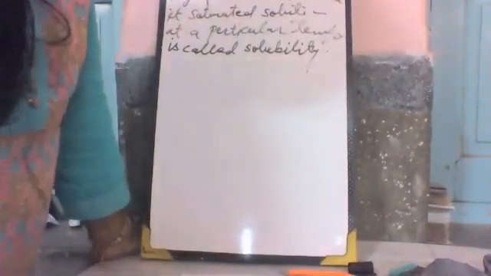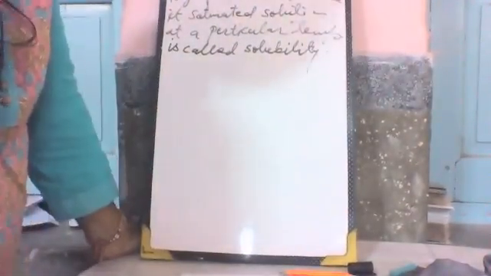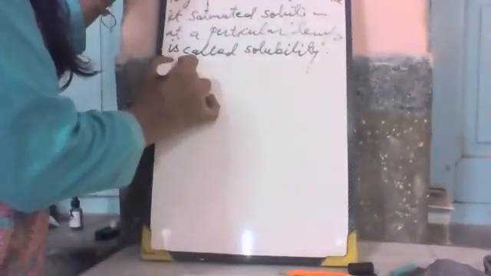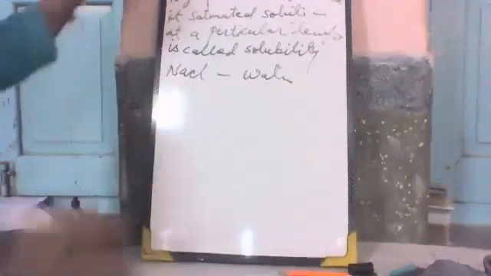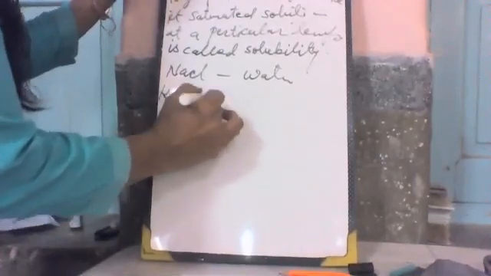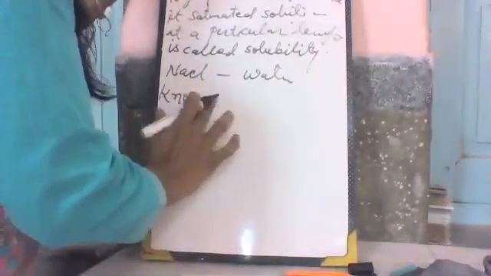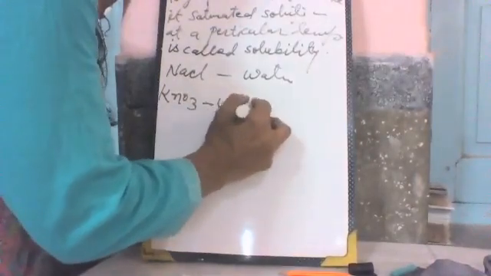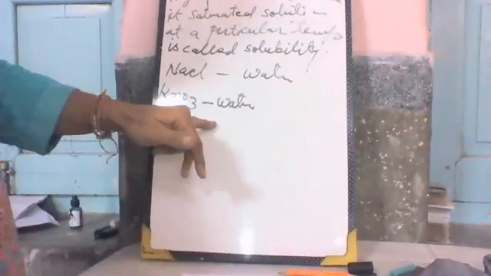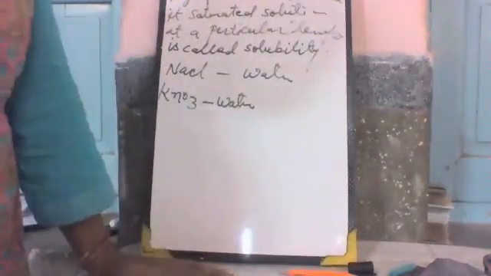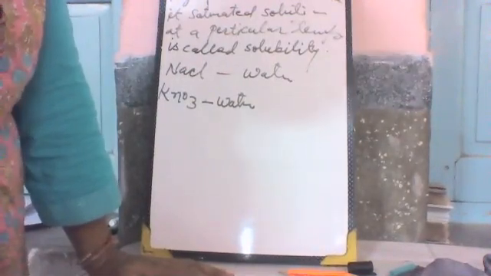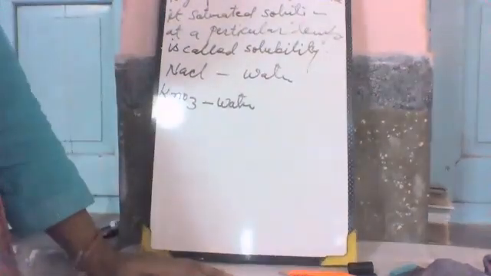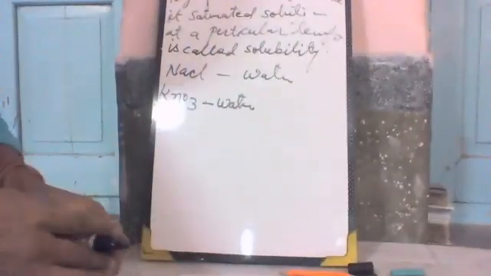Different substances dissolve to different extents. Suppose NaCl dissolves in water; the amount of NaCl will be different. KNO3 is another salt which can dissolve in water, and it is required in another quantity. Here is an example: sodium chloride and potassium nitrate.